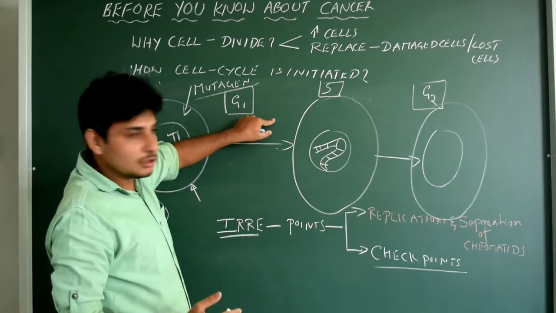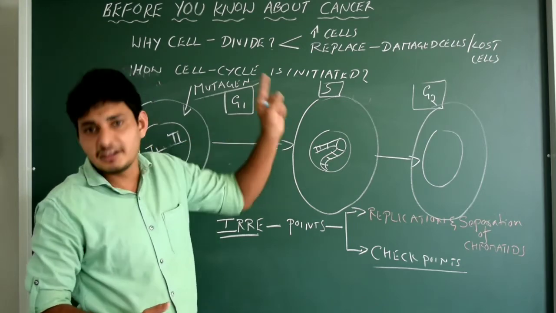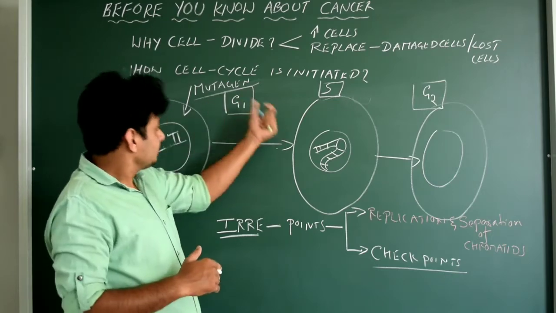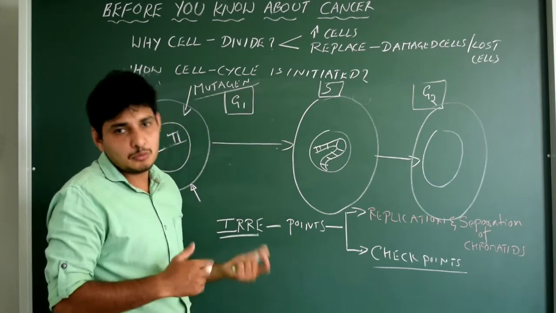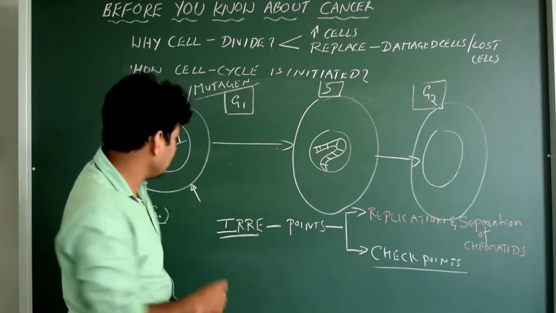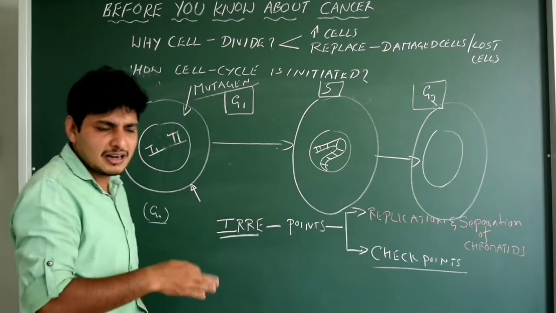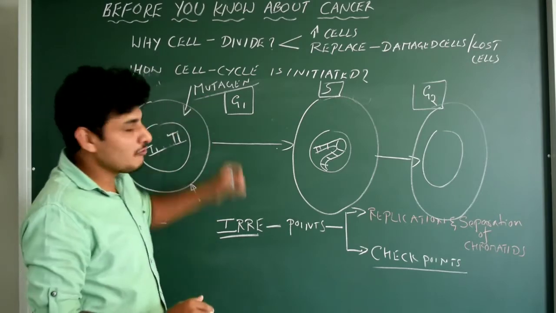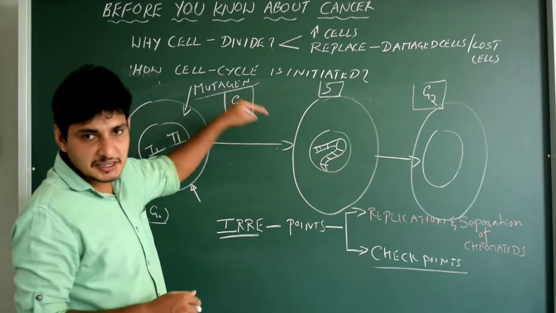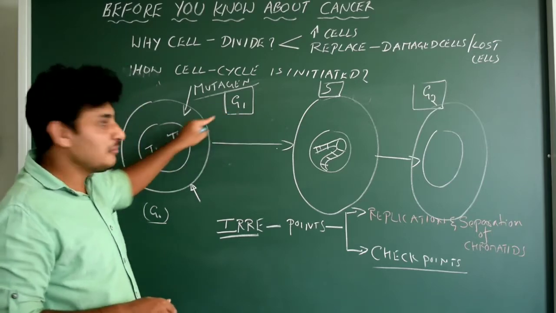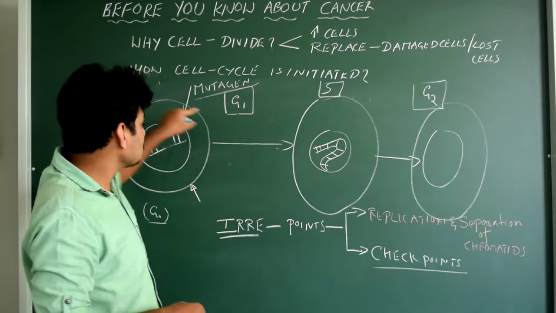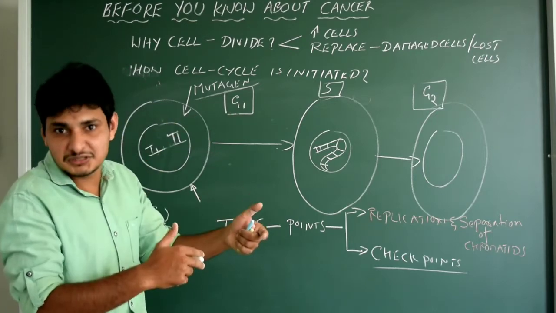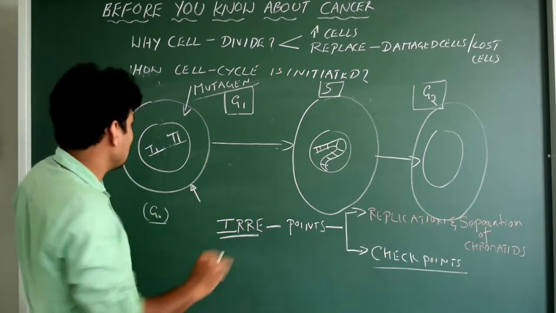Now we need somebody to repair that or throw that cell away from the cell cycle. This is very important. Otherwise, if it is not controlled in these checkpoints, obviously we will suffer from cancer. Every day in our life, the genetic material is being damaged. But we have a wonderful system in our body, that is checkpoints, three checkpoints. It is going to repair the damaged DNA, or it is going to stop or kill the cell itself, to prevent further damage, that is suffering from cancer. That's it. Okay, G1 phase.